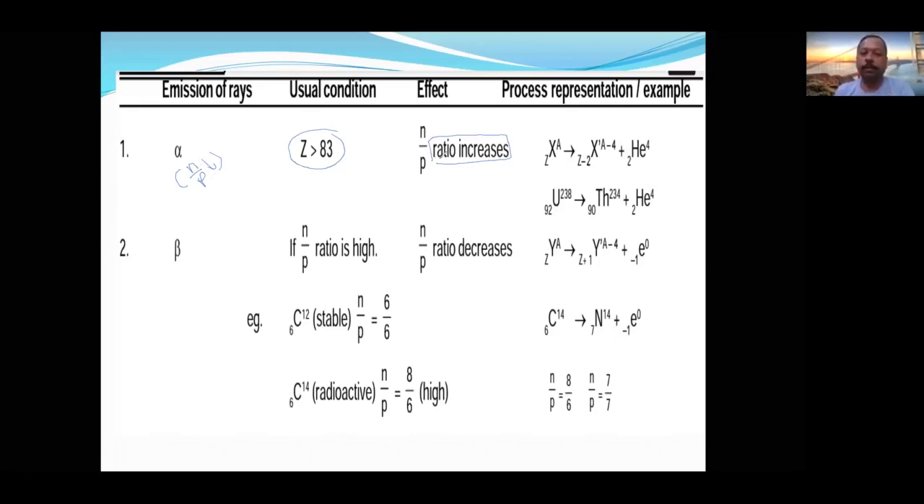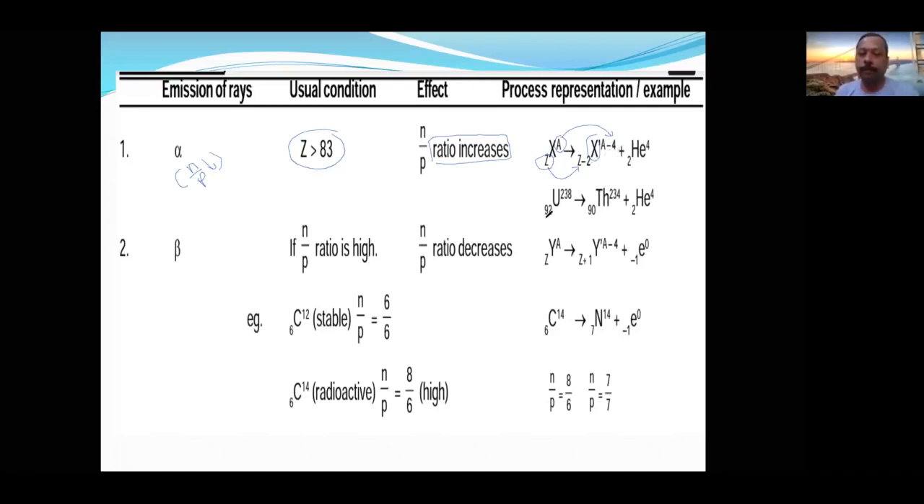Now, what is the representation? Suppose a nucleus with atomic number Z and mass number A loses an alpha particle. The daughter nucleus will have its mass number reduced by 4, and the atomic number decreases by 2.